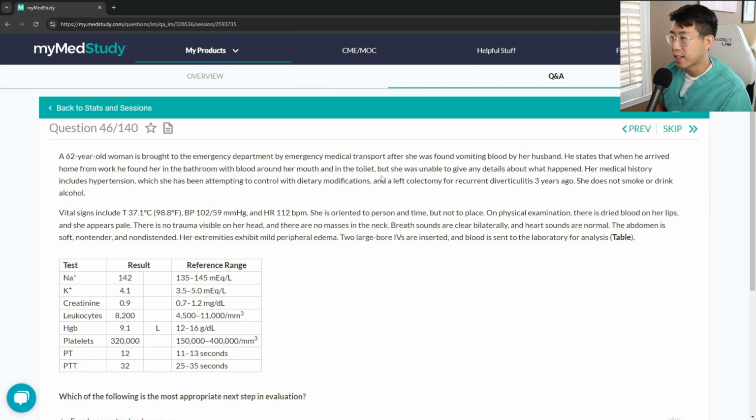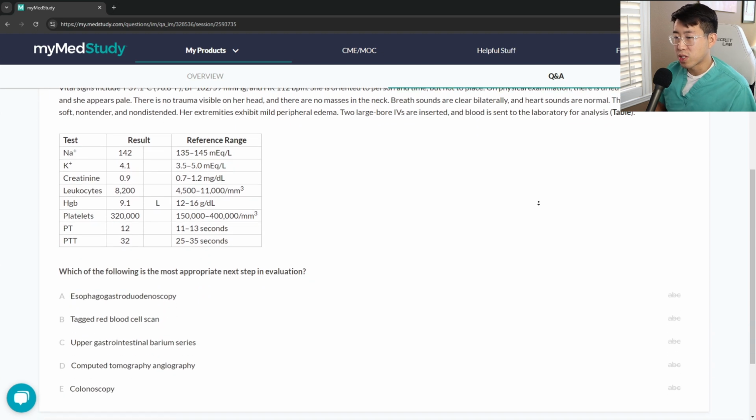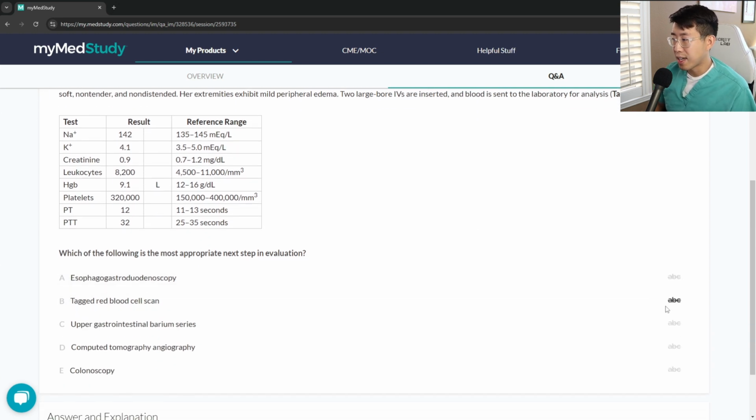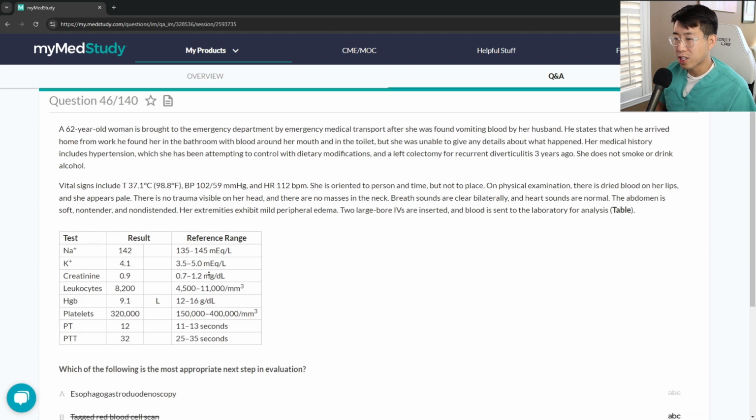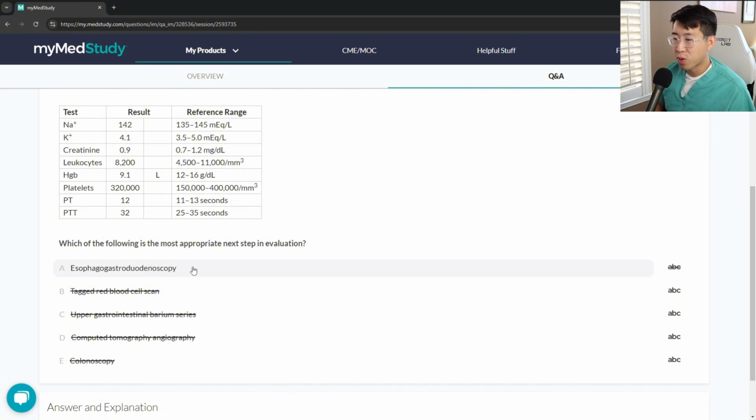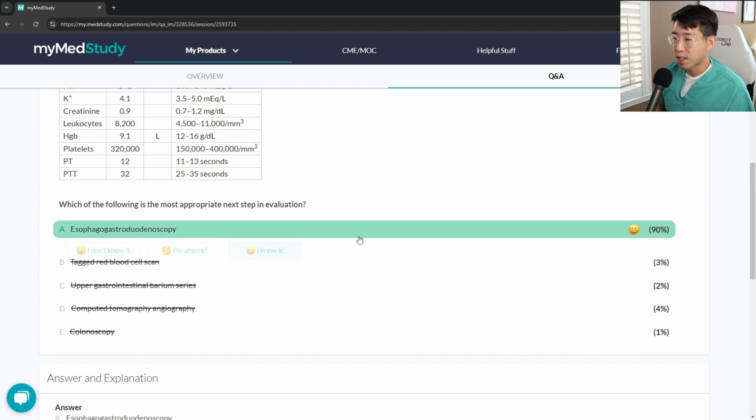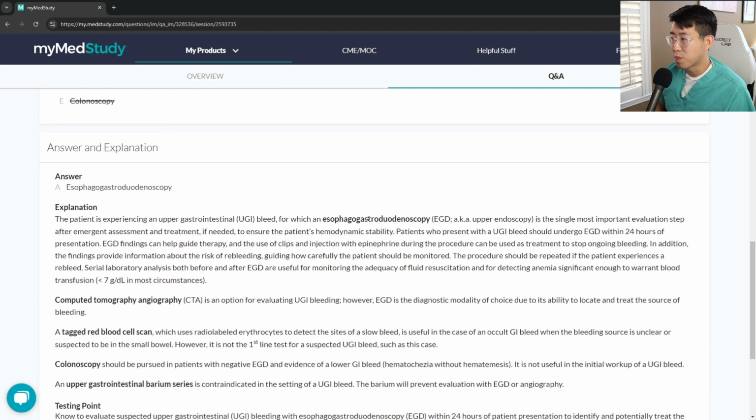So he states when he arrived home from work, he found her in the bathroom with blood in her mouth and in the toilet. She was unable to give any details about what happened. Medical history shows hypertension and left colectomy for recurrent diverticulitis. Okay, so we don't have any clear history of cirrhosis that I was thinking, but I don't think any of these are really first line. She's actively bleeding, she's tachycardic, she's anemic. The first thing we would want to do is an EGD, because not only can it be diagnostic, but it can also be therapeutic. So we're going with EGD, and you can see most people got that one right.